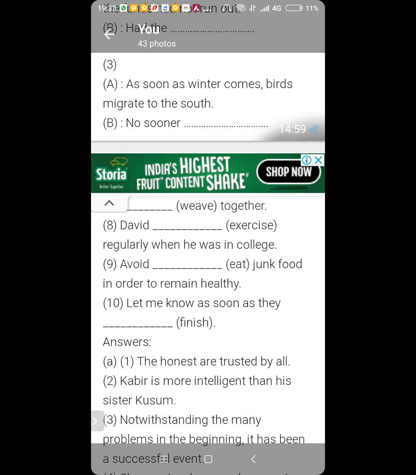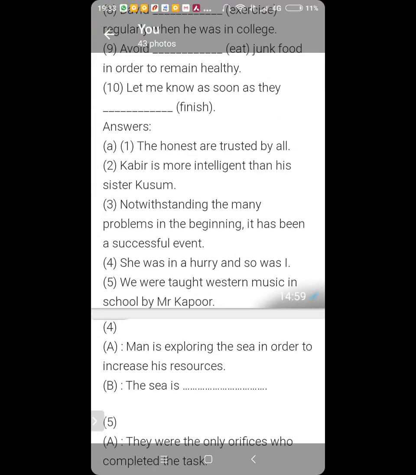Number 9. Avoid eating junk food in order to remain healthy. Perfect. Number 10. Let me know as soon as they finish. Yes, let me know as soon as they finish.